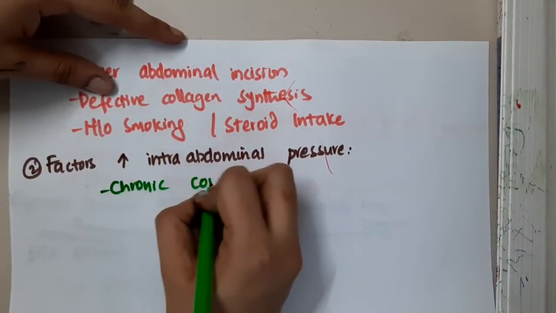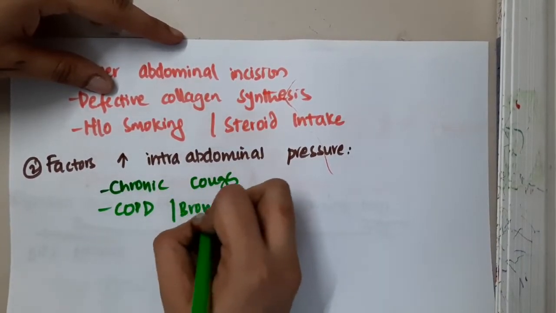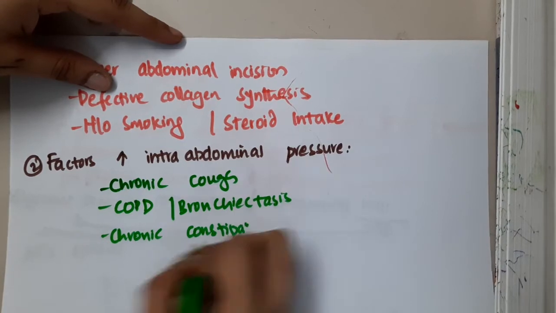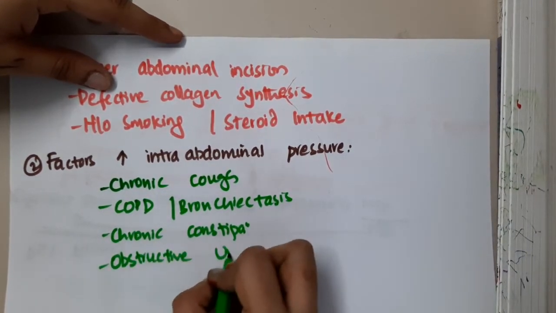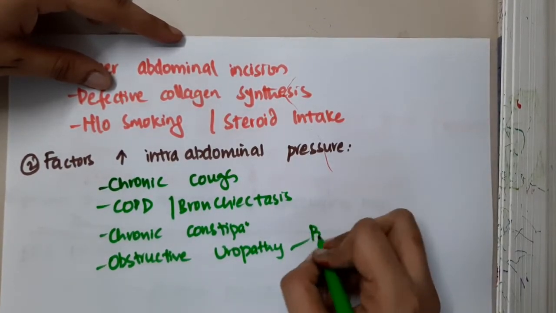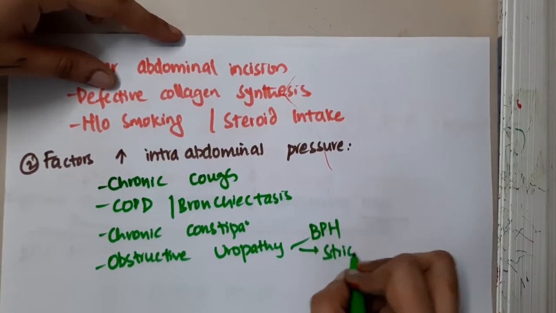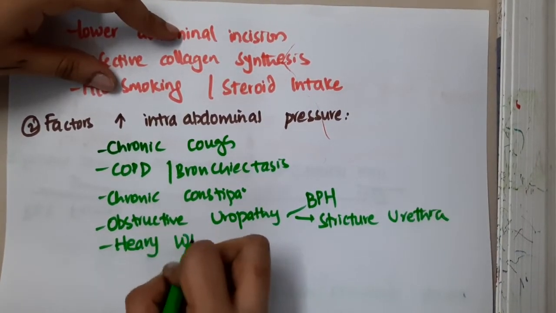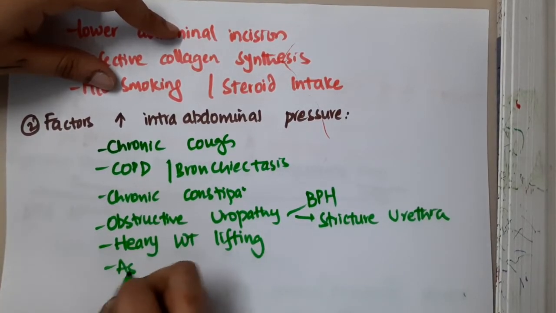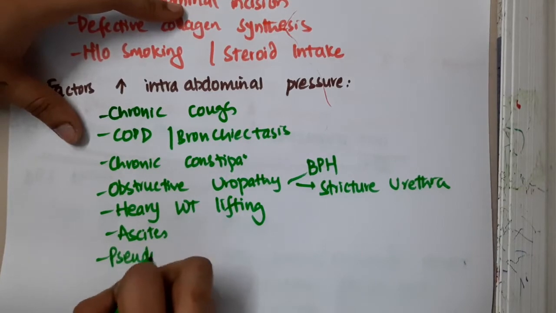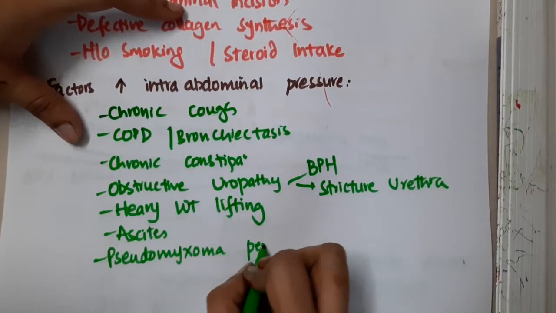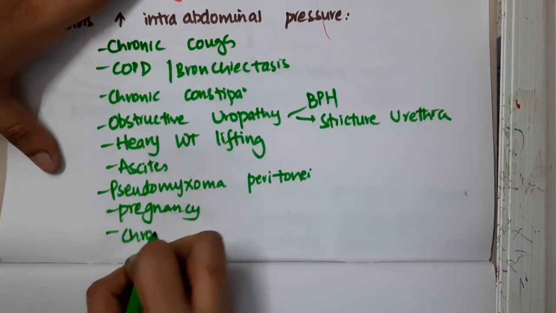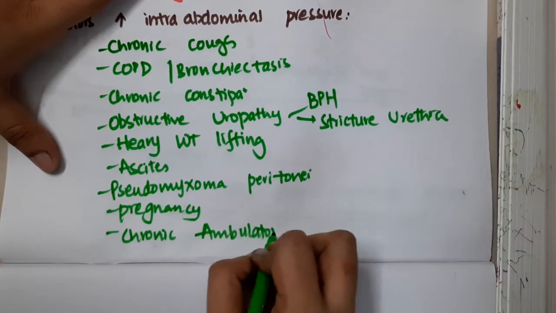if the patient has chronic cough or COPD, or bronchiectasis, or chronic constipation, or any obstructive uropathy like benign prostatic hyperplasia, or stricture urethrae, or heavy weight lifting, or ascites, or the presence of pseudomyxoma peritonei, or pregnancy, or chronic ambulatory peritoneal dialysis.